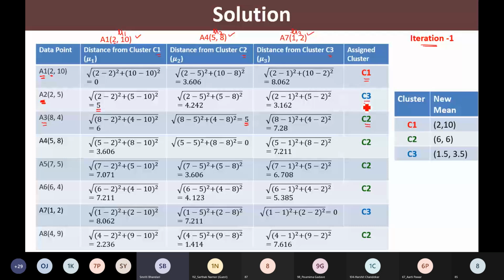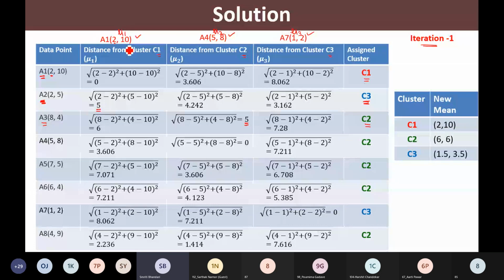Right? So this is how we have assigned the clusters to each and every point. Now, what is the next step in our algorithm? Once we have assigned the clusters in this iteration 1, we would like to compute the new mean for the clusters. So in cluster C1, I am having a single point, and that is why the cluster mean will remain the same, 2, 10, for this cluster C1. Only one point is there, so this mean will not get changed.